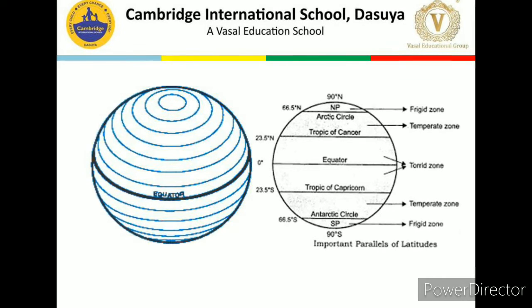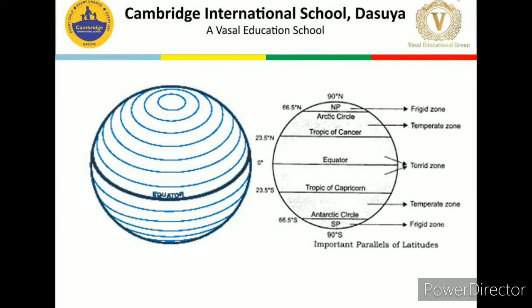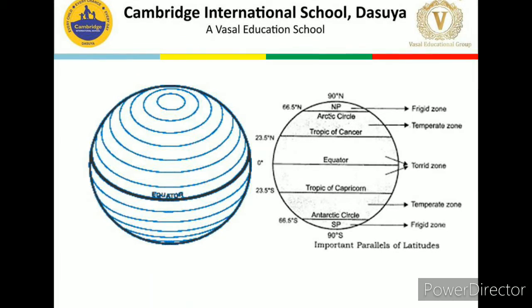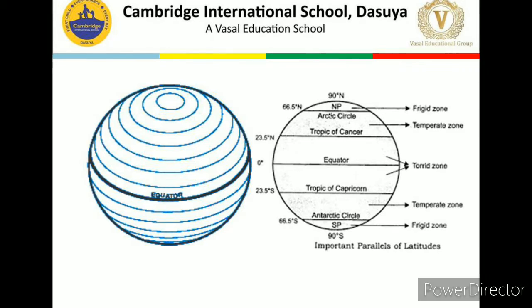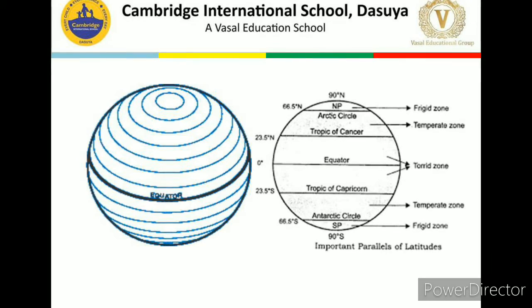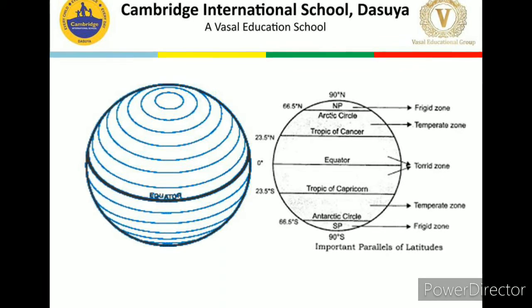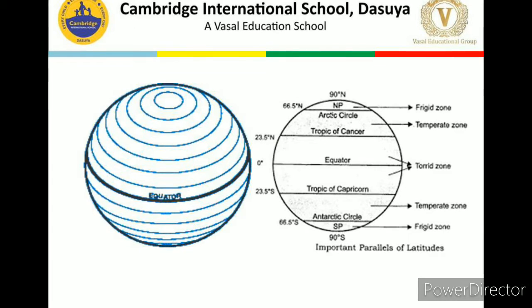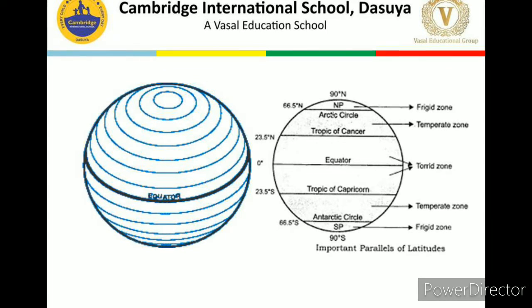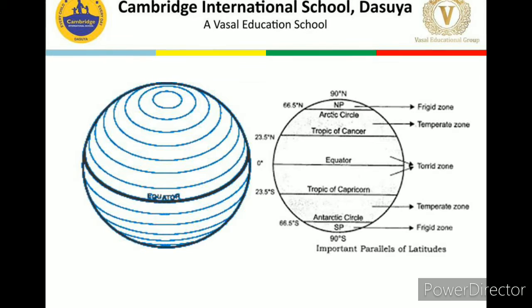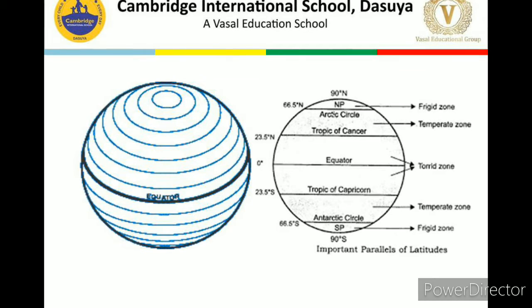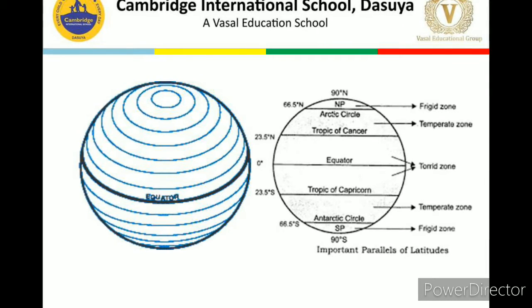Then we have 23.5 degree north, Tropic of Cancer, and 23.5 degree south, that is Tropic of Capricorn. I hope you are able to find these latitudes on your screen. Then we have 66.5 degree north, the Arctic Circle, and 66.5 degrees south, the Antarctic Circle.